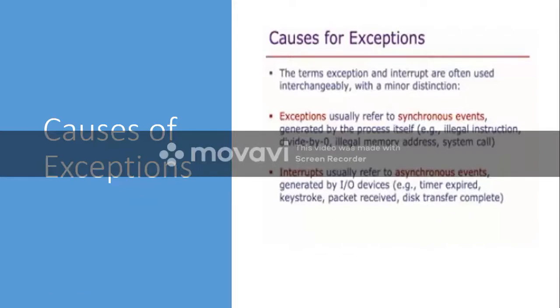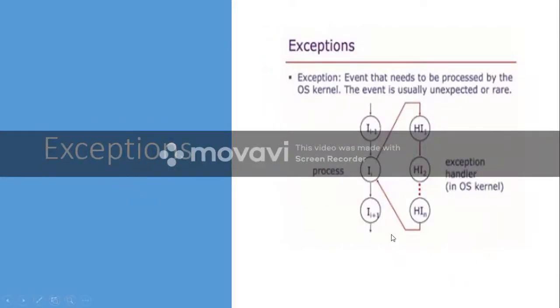So whenever an interrupt comes, the current process should stop its current activity and immediately address the interrupt. That we call the interrupt handler or exception handler. Then the entire handler will execute. After executing it, the control will once again come back to the running process, and the running process will continue. Okay, so that is what is being shown in this diagram.